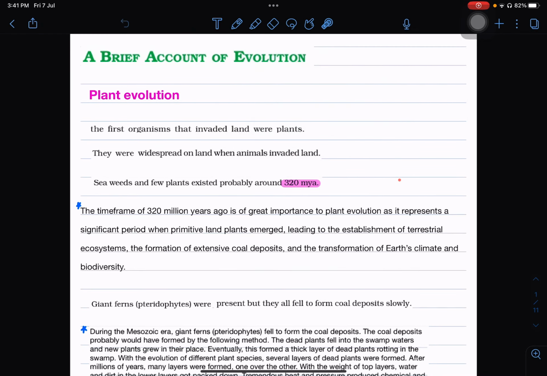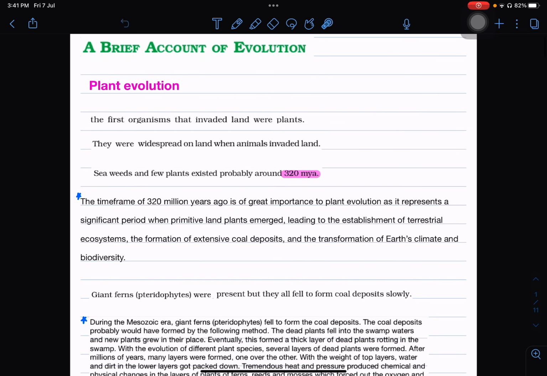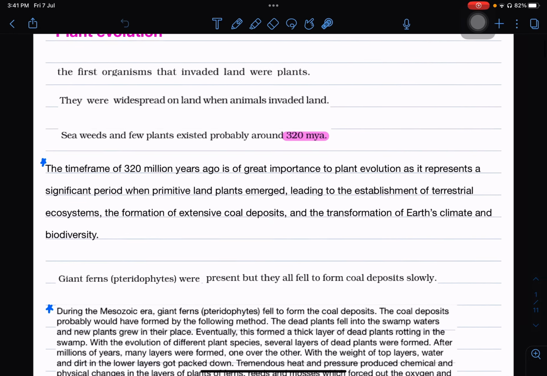Okay, so let's discuss a brief account of evolution. Here we will discuss the complete evolutionary history of plants as well as animals. First, we will start with plant evolution and then we will go to animal evolution. The first organisms that invaded land were plants, and by the time the animals invaded land, plants were widespread on the land. So they were the first organisms that invaded the land.